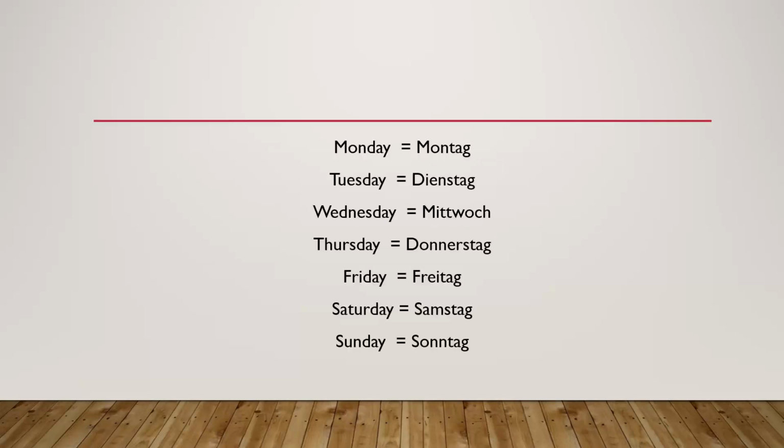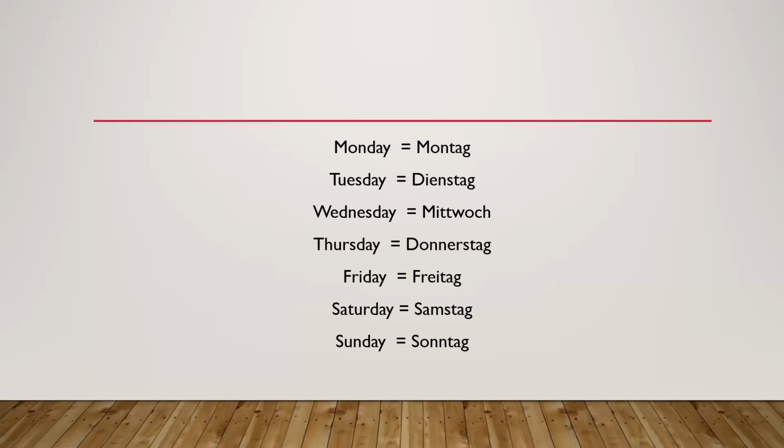So here, Monday is called in German Montag. Tuesday is called Dienstag. Wednesday is called Mittwoch. Thursday is called Donnerstag. And Friday is called Freitag. Saturday is called Samstag. And Sunday is called Sonntag.